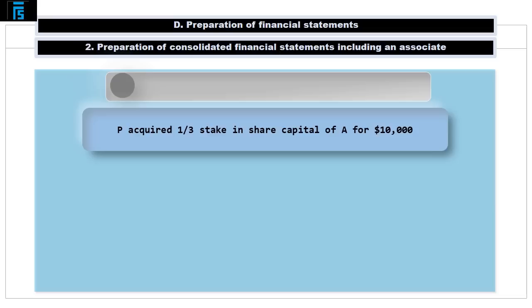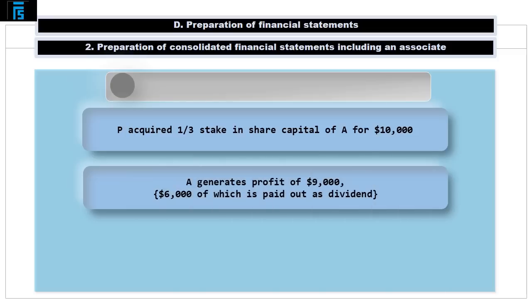On the 1st of January 2017, P acquires a 1/3 stake in the share capital of A for a price of €10,000, and it is assumed that P is able to exert significant influence over the investee.